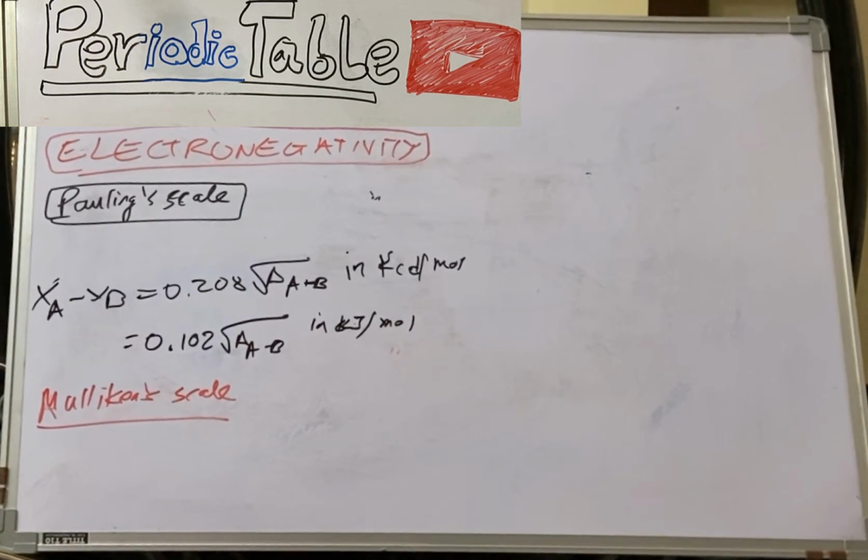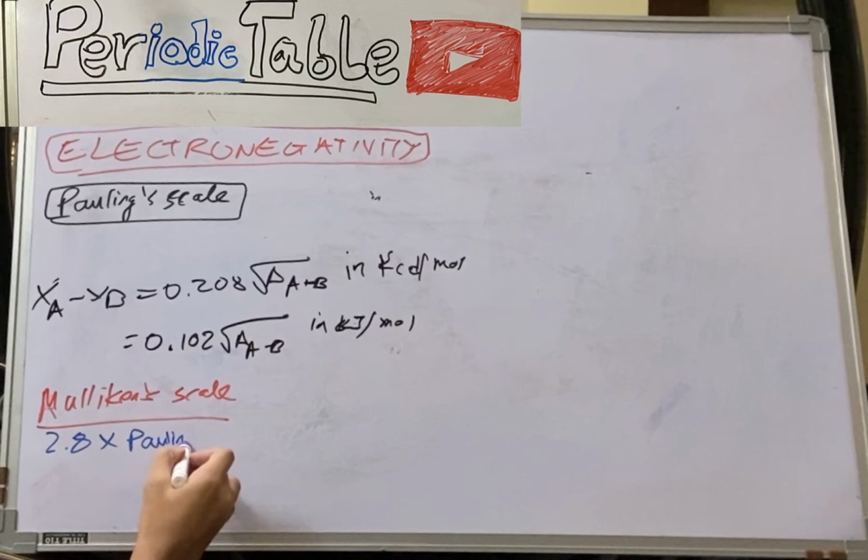He said that the electronegativity of an element is the average value of its ionization potential and electron affinity, such that both are expressed in electron volt. He also found out that Mulliken's values of electronegativity are generally about 2.8 times those found using the Pauling scale.